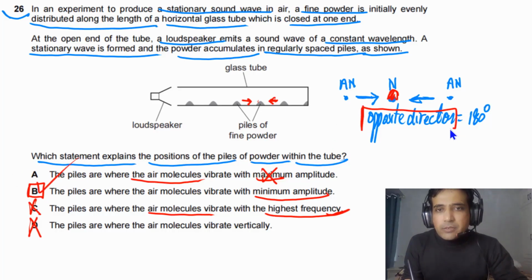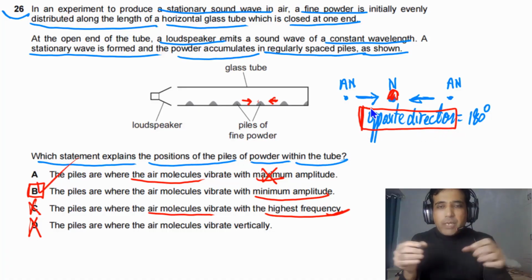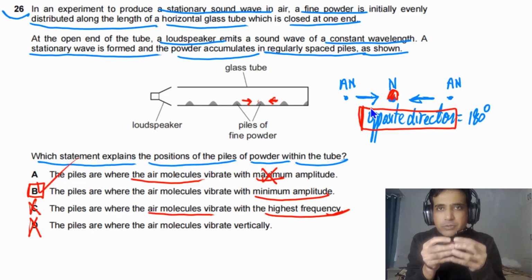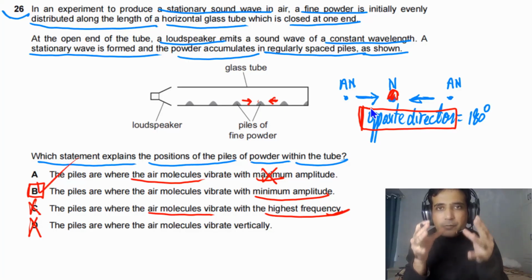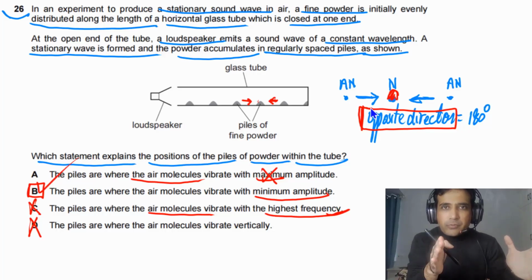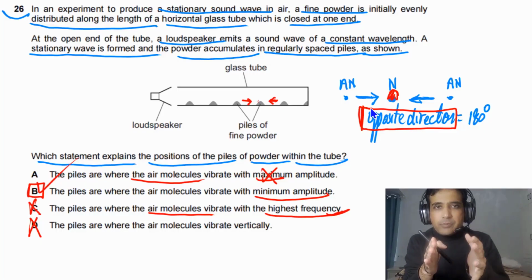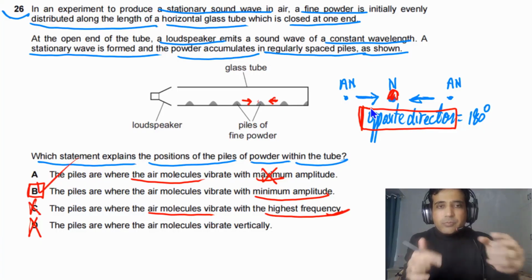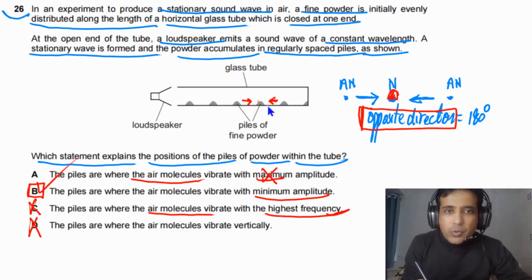On two sides of the same node, particles move in opposite directions, or simply you can say they have a phase difference of 180 degrees. So powder will move from this side to the right, and from this side to the left, because those are medium particles. So powder will be accumulated at nodes. This is how we can approach this problem.